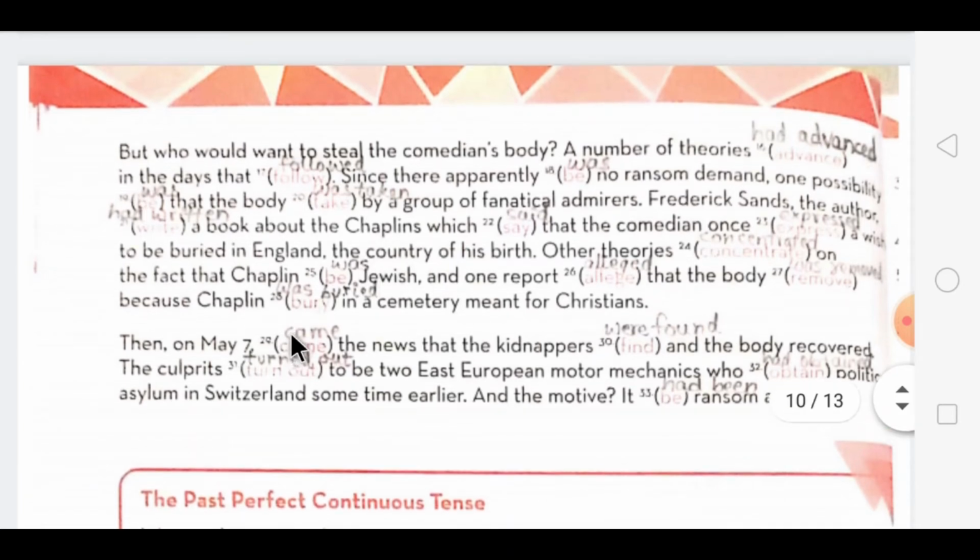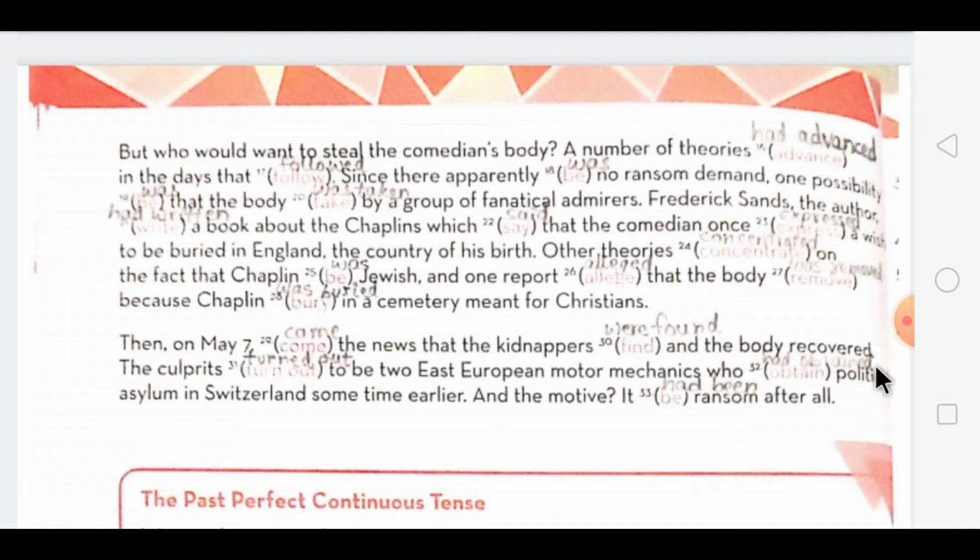Now the last paragraph is: Then on May 7th came the news that the kidnappers were found and the body recovered. The culprits turned out to be two East European motor mechanics who had obtained political asylum in Switzerland some time earlier. And the motive, it had been ransom after all.